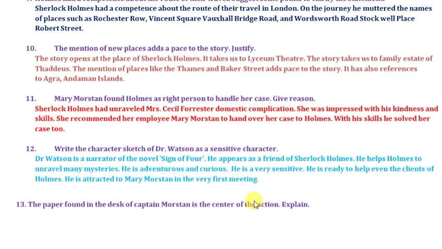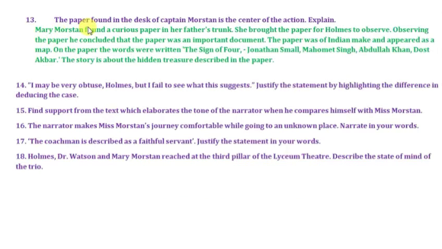Explain. So Mary Watson found a curious paper in her father's trunk. She brought the paper for Holmes to observe because she herself did not understand what exactly is in this paper. Observing the paper, he concluded that the paper was a part of an important document. Possibly that could be a part of a map or maybe something to do with his disappearance. The paper was of Indian make and appeared as a map. On the paper, the words were written: the sign of four.